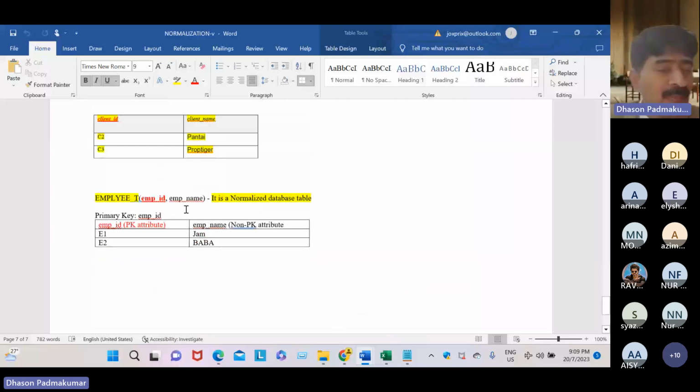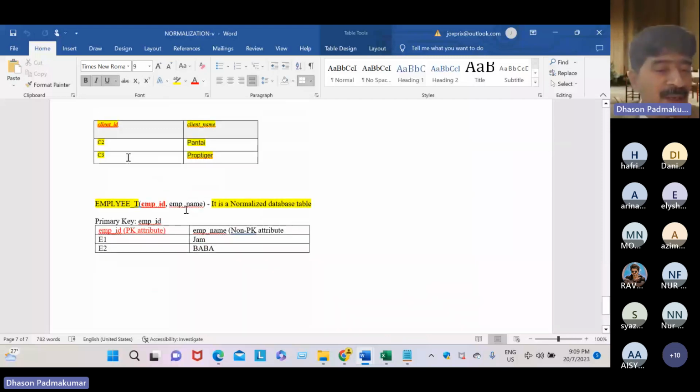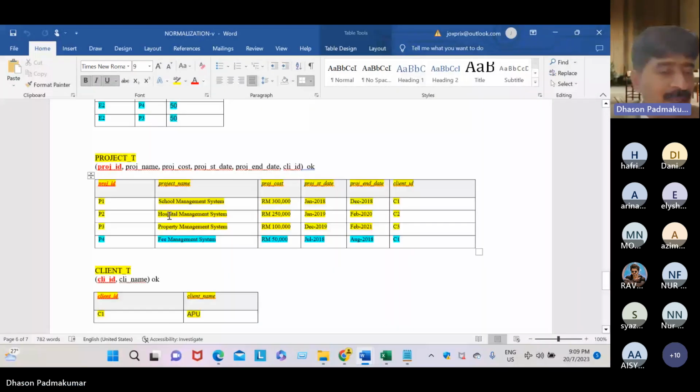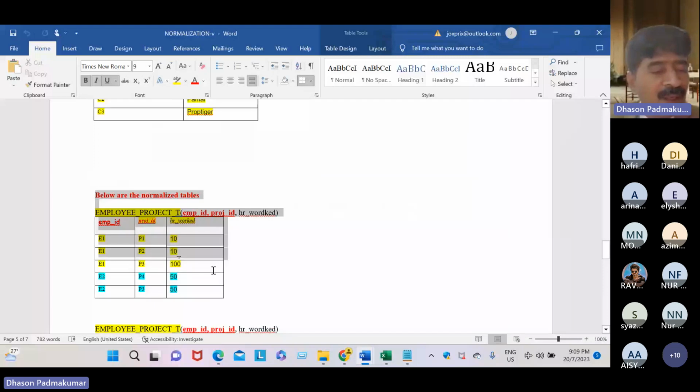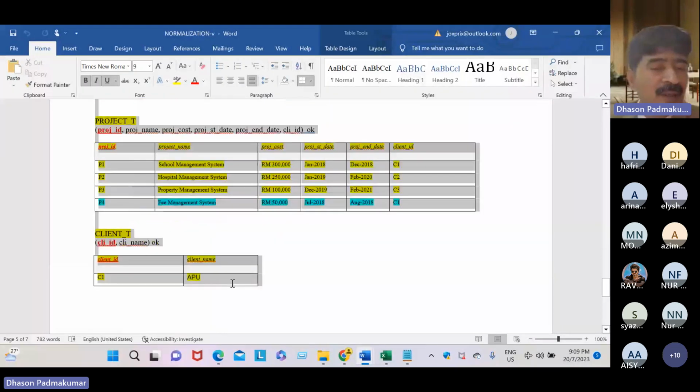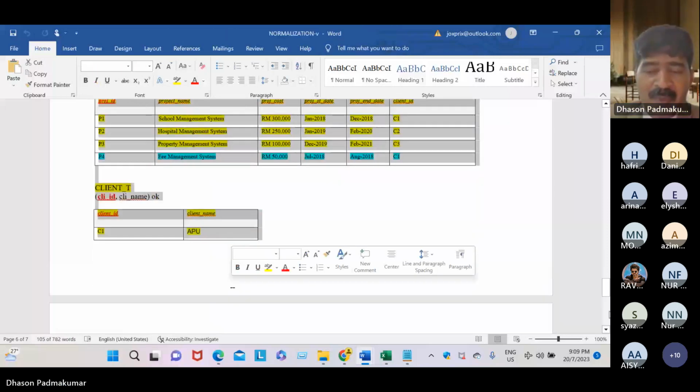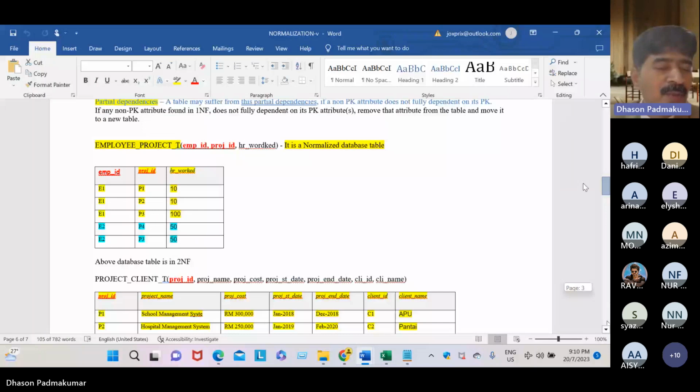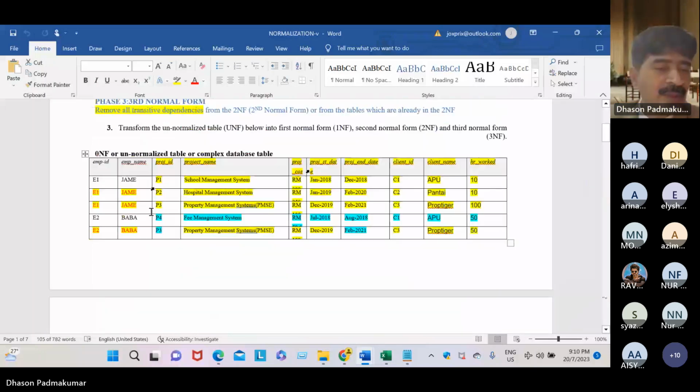So what is meant by denormalization? Denormalization means, dear student, merging. It means transforming all the tables into one table. Just reverse. You combine all the tables and make a table like this. It is called denormalization.